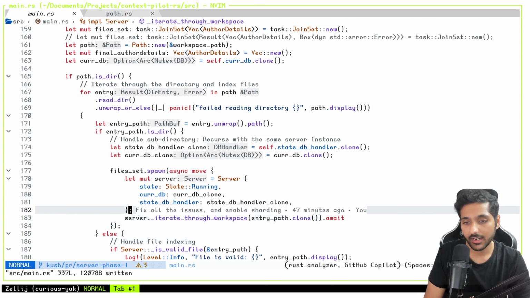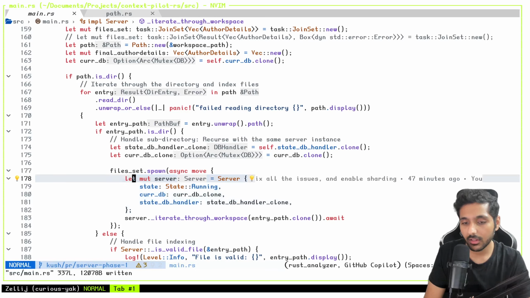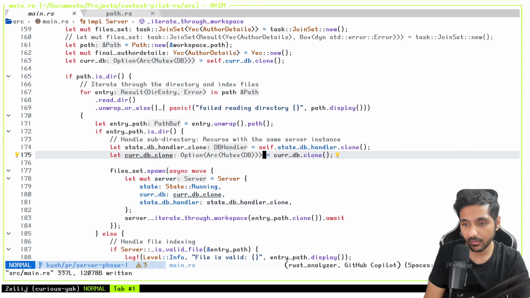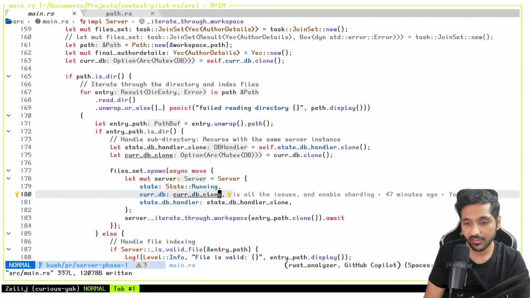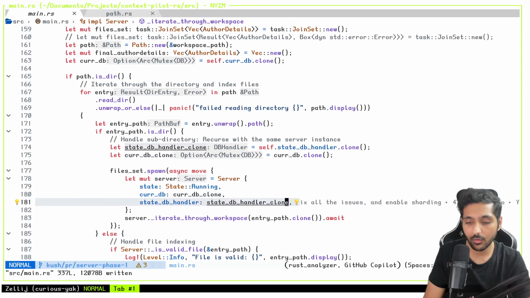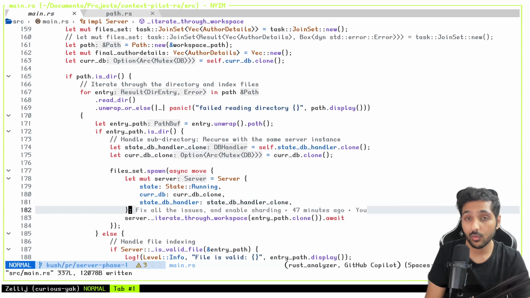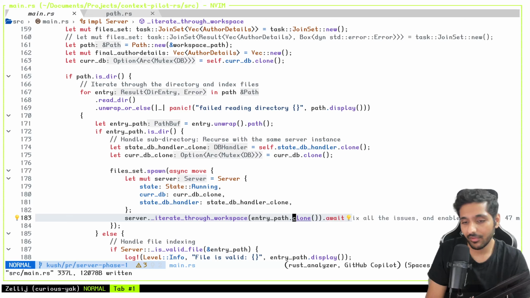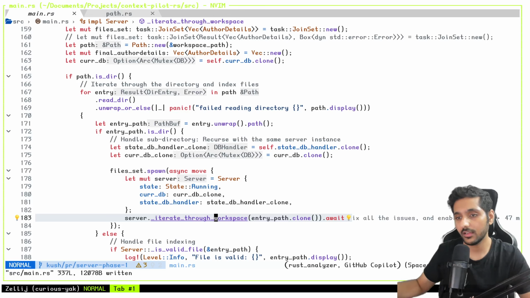So what did I do here, right? I created another server with all the DB clone and all. So we were cloning here, and then we just used it here, state DB handler clone, whatever we had, we cloned it before, so that we just pass the clones around, not copies. And then we just iterate through the workspace again with the new server. So each server spawns another server, spawns another server. It's like a lot of servers getting spawned.